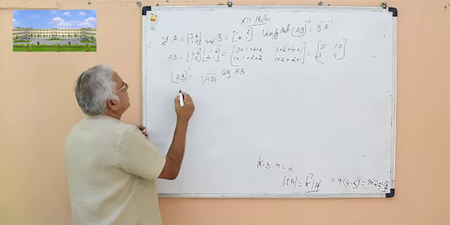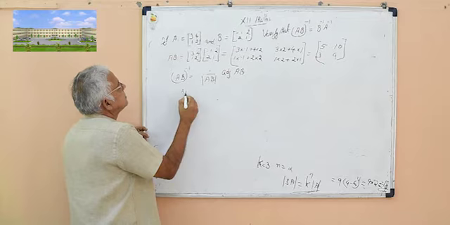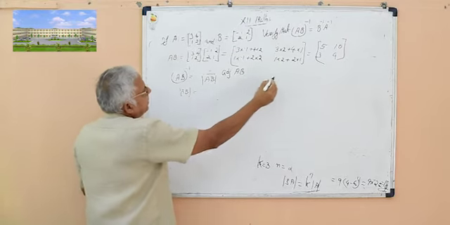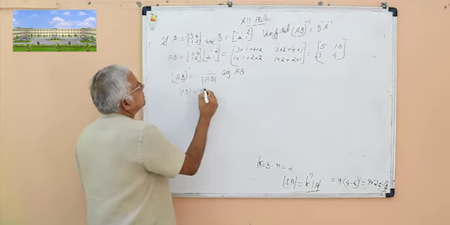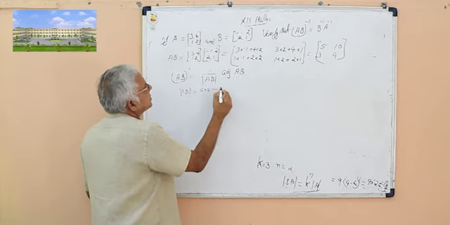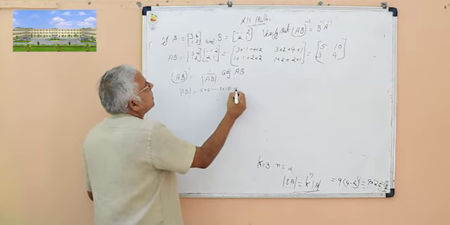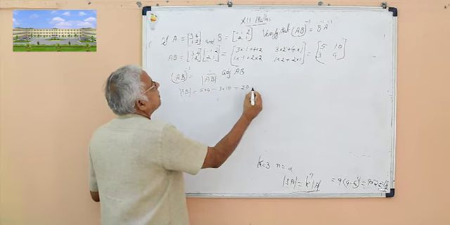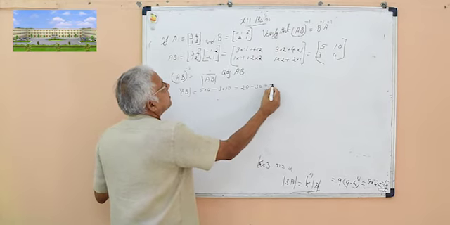Determinant of AB is equal to the product of the main diagonal, 5 into 4, minus 3 into 10, which is 20 minus 30, equal to minus 10.